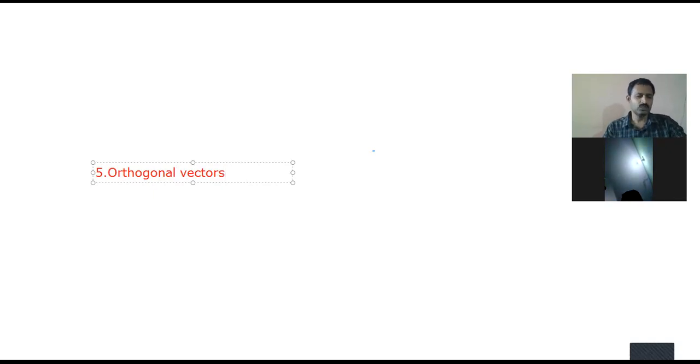For orthogonal unit vectors, the unit vectors along the direction of the orthogonal axes, that is the x-axis, y-axis, and z-axis, are called orthogonal unit vectors. They are represented by I bar, J bar, and K bar. I will show you with the help of a diagram very clearly. Once again, I am telling what an orthogonal vector is: the unit vectors along the direction of the orthogonal axes.